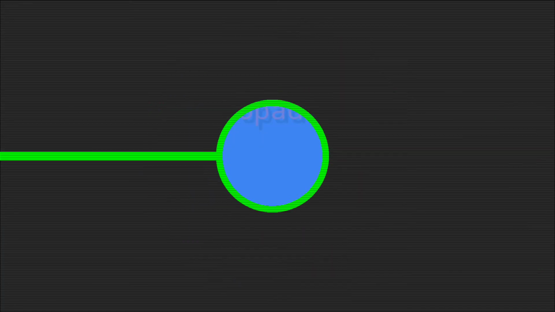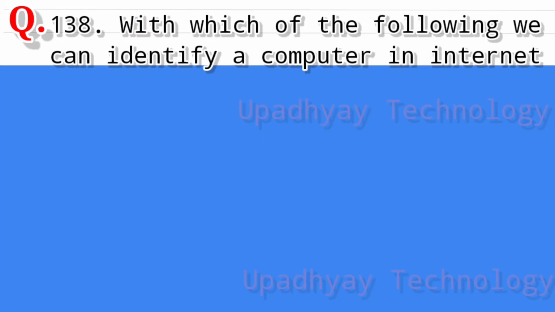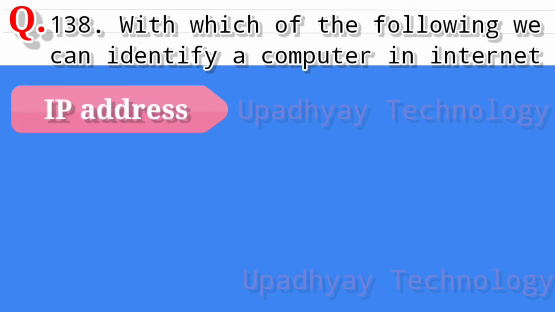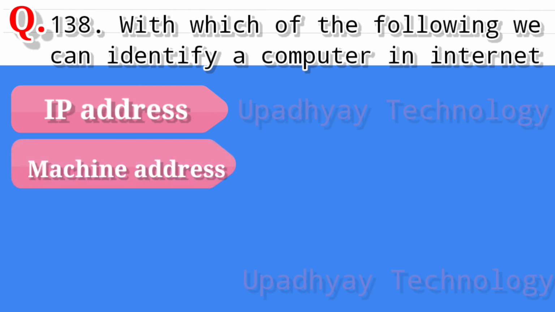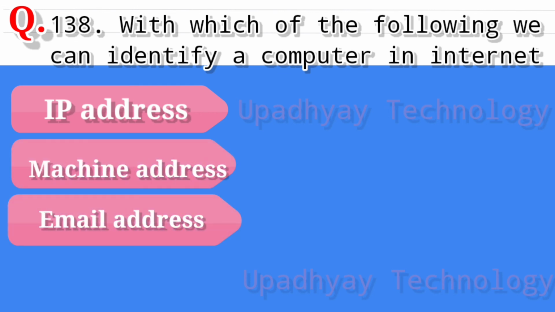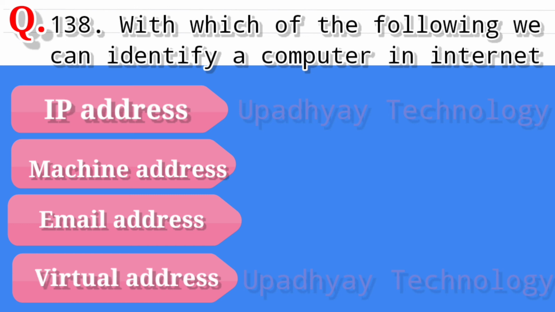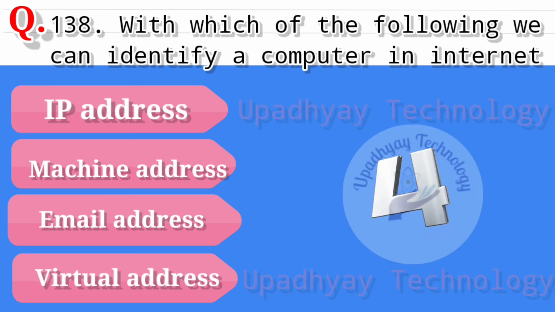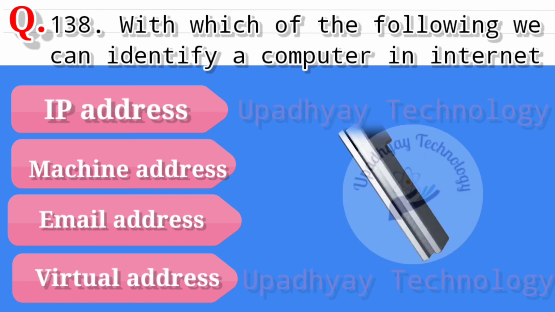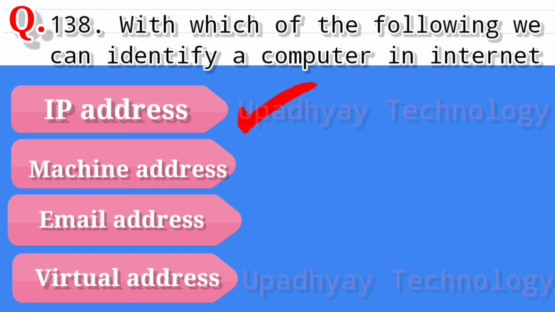Question number 138. With which of the following we can identify a computer in internet? And the options are IP address, second option is machine address, third option is email address, and the last option is virtual address. And the correct answer is IP address.